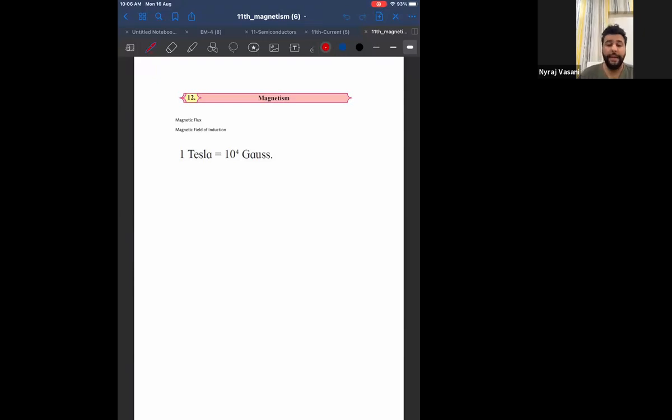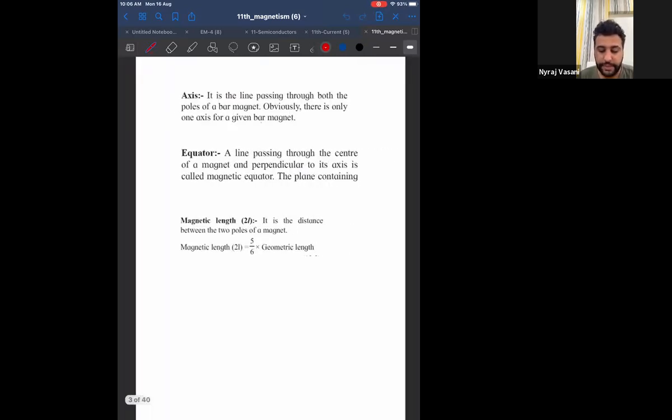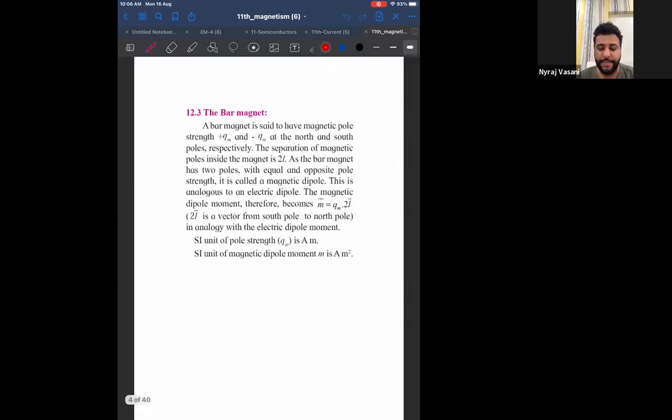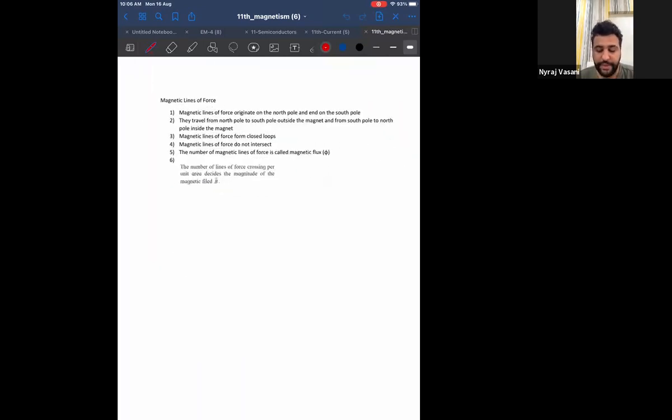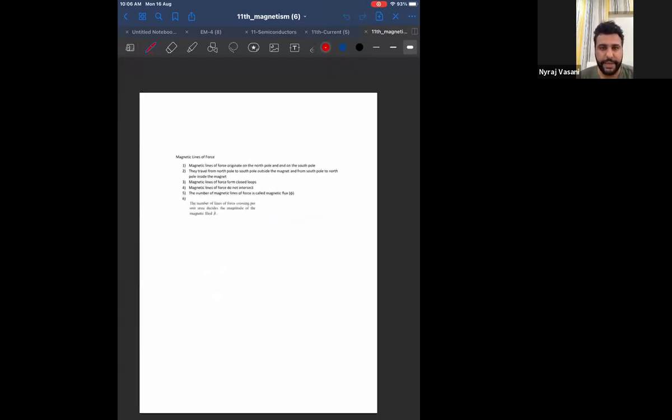So we'll complete magnetism today. Just let me know whether we have completed the following topics. We have completed magnetic length, geometric length, axis and equator. Then we have completed pole strength and magnetic moment. Then we have completed magnetic lines of force.